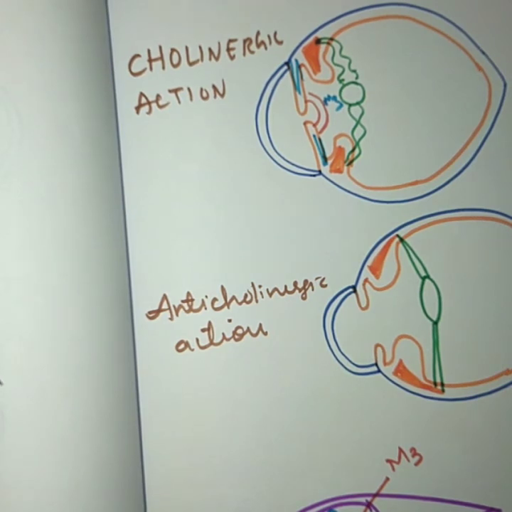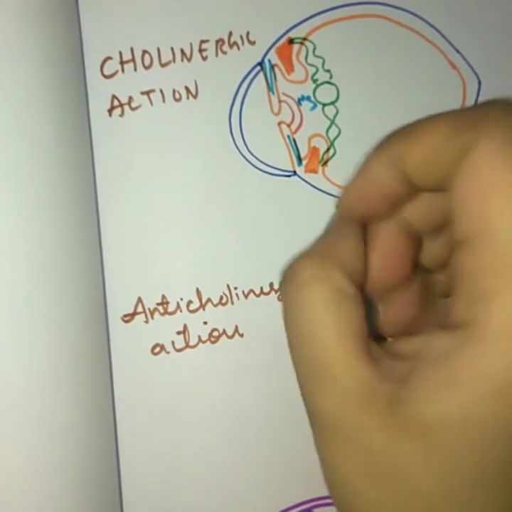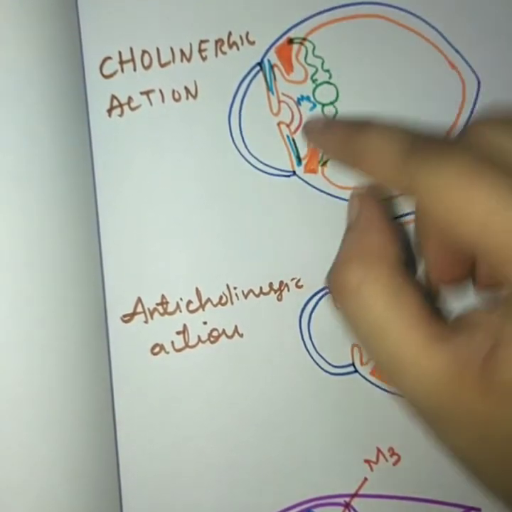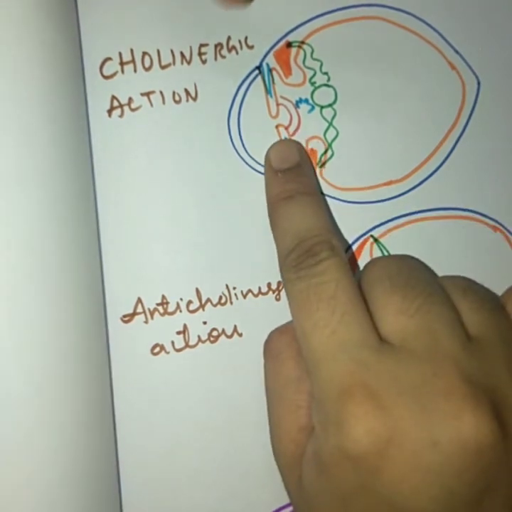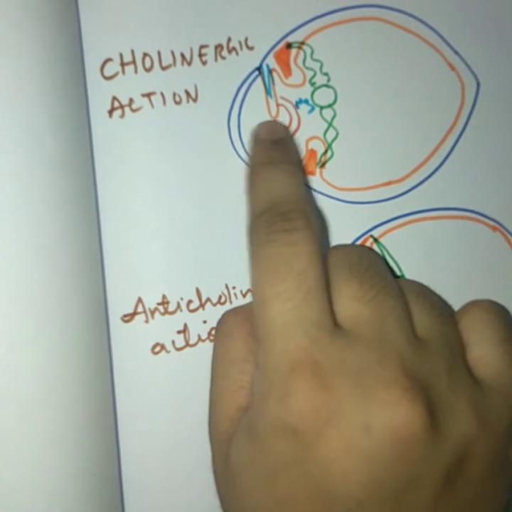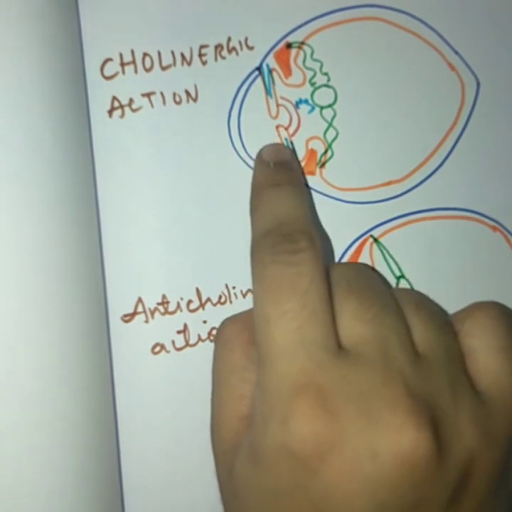And what happens when the M3 receptor gets activated? The M3 receptor causes contraction of the circular muscle of the iris. If the circular muscle of the iris contracts, it will take the iris towards one another, so the size of the pupil will be reduced. Pupil is nothing but the space between these two irises.